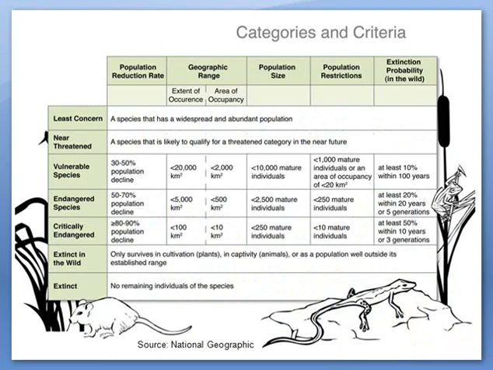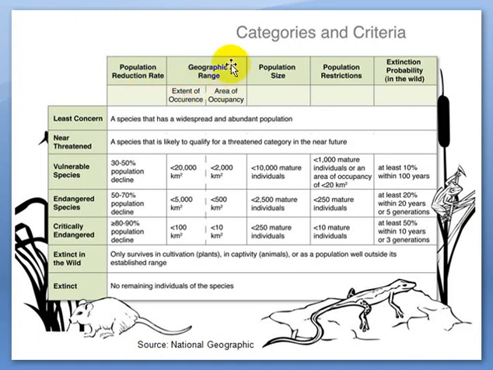Now these are the categories and criteria by which the IUCN puts certain species into certain categories. Here they have given some of these categories, for example, extinct. First of all, I will show you the population reduction rate, that is, at which rate the population has declined.